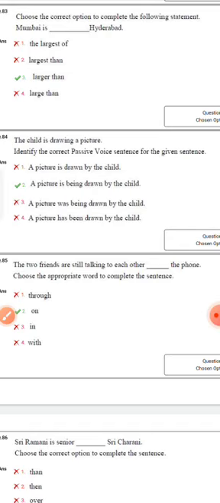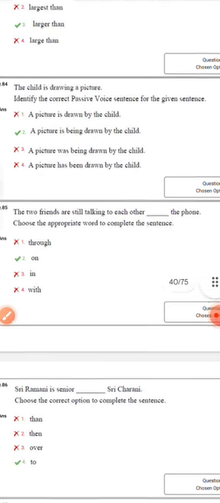V3, like is being drawn. Okay, a picture is being drawn by the child.